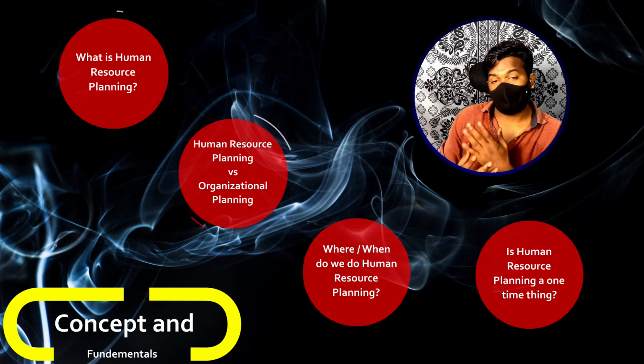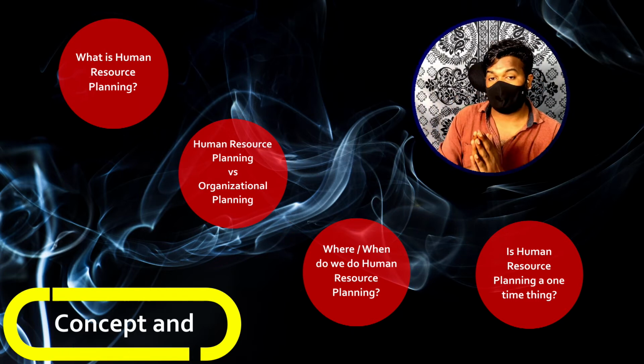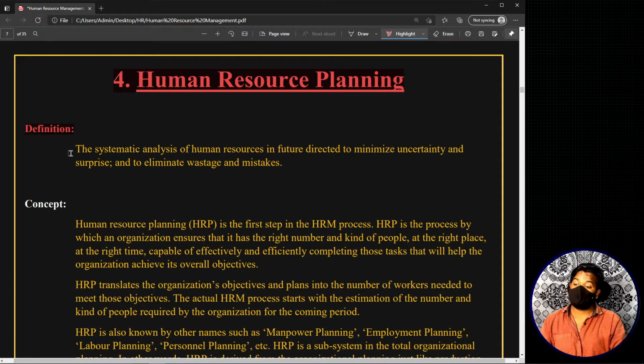Now, having talked about the basic concept relating to human resource planning, let us get into the theory part. So the fourth unit, human resource planning. Let's start with the definition first. The systematic analysis of human resource, directed towards the future. That means we are analyzing and planning regarding human resource requirements, which are directed towards the future. For future, we are planning now.